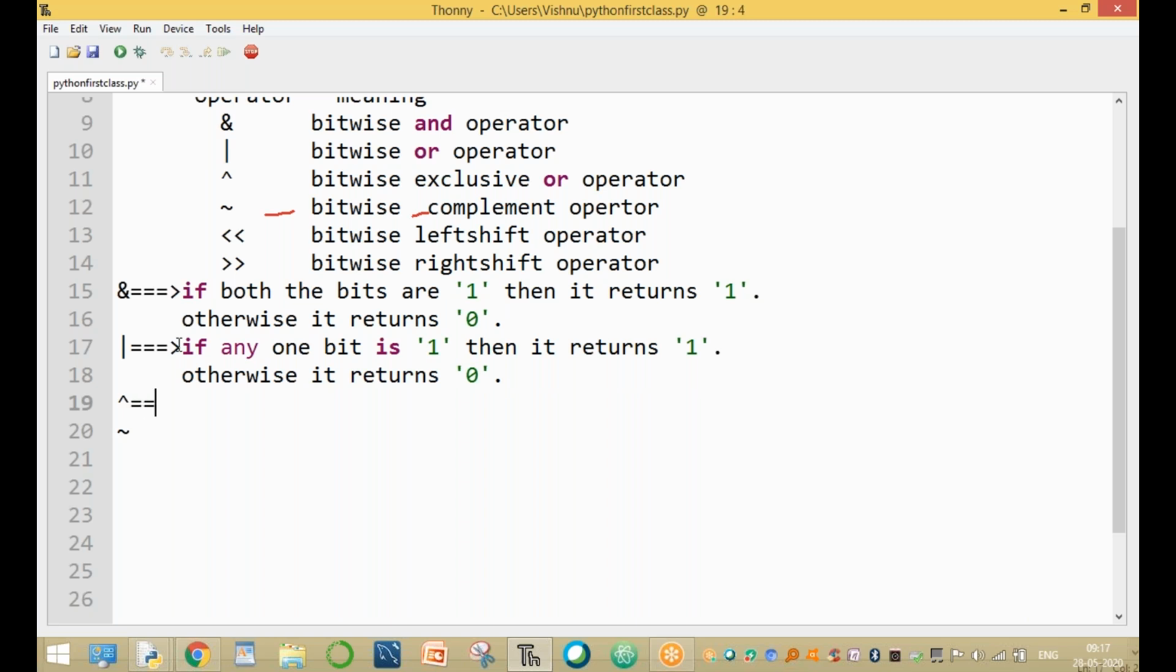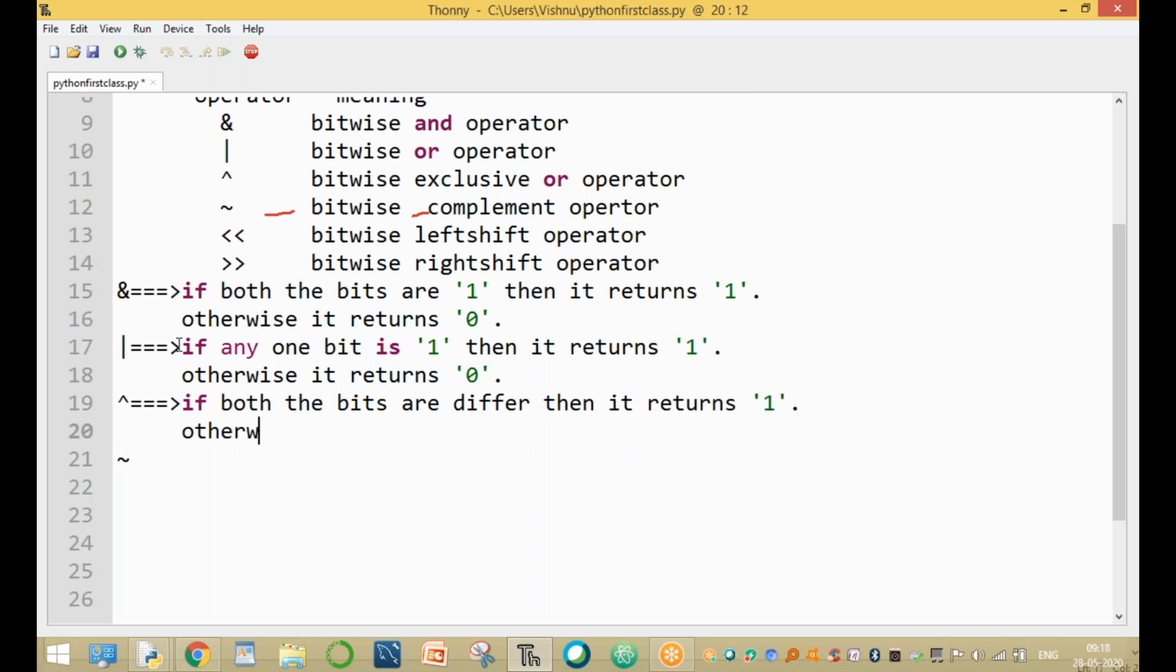What is the bitwise exclusive OR operator? If both the bits differ, not the same, then it returns one. Otherwise zero. The value is 1 or 0. If both the bits differ, then it is 1. Otherwise, the value is 0.